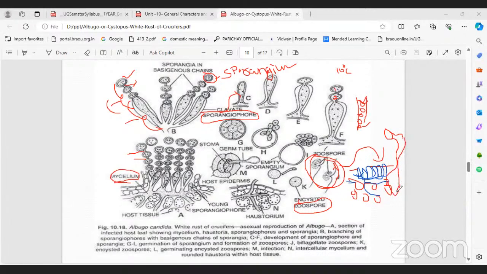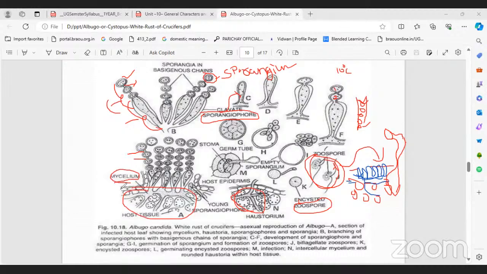After the mycelium is formed, what happens again? This is mycelium formation. After the mycelium develops, from the mycelium, what is developed? Hyphae. From mycelium, what is developed here? This is mycelium.